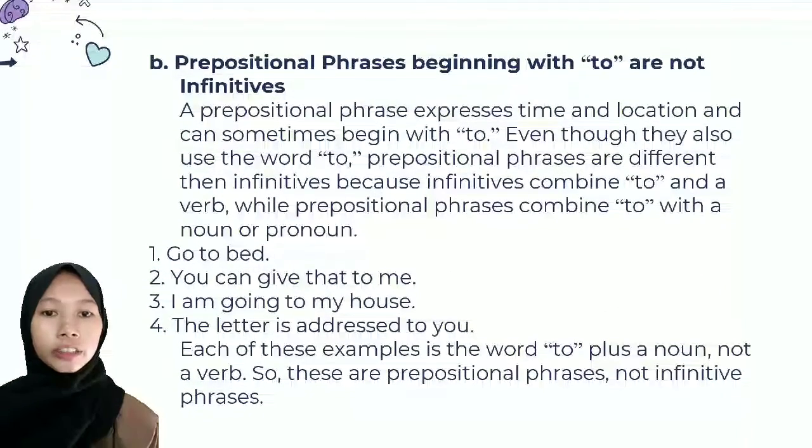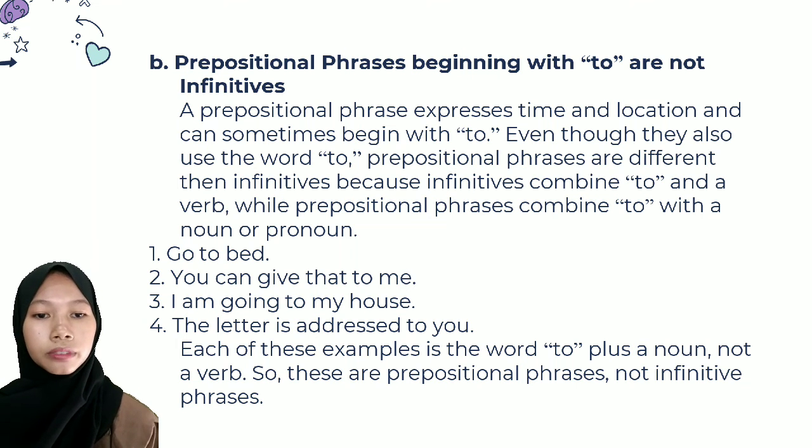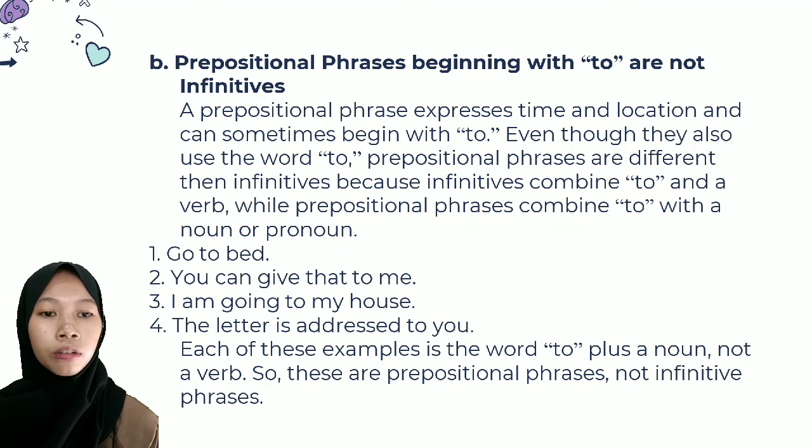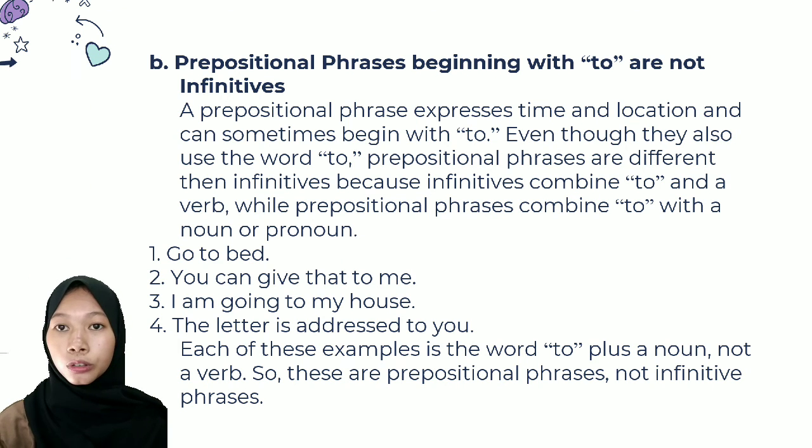B. Prepositional phrases beginning with to are not infinitives. A prepositional phrase expresses time and location and can sometimes begin with to, even though infinitives also use the word to. Prepositional phrases are different from infinitives because infinitives combine to and a verb, while prepositional phrases combine to with a noun or pronoun. For example, go to bed.